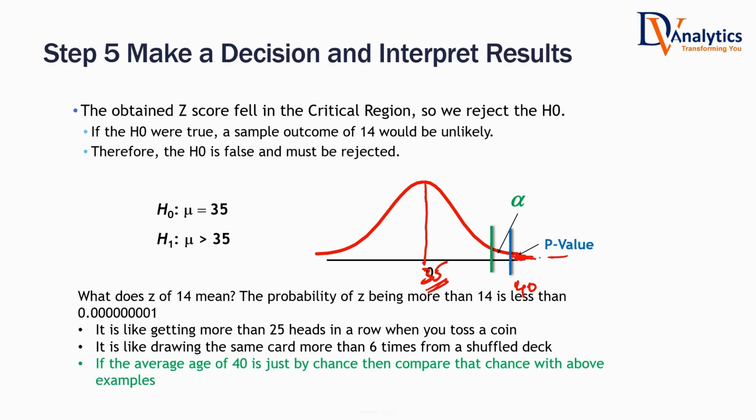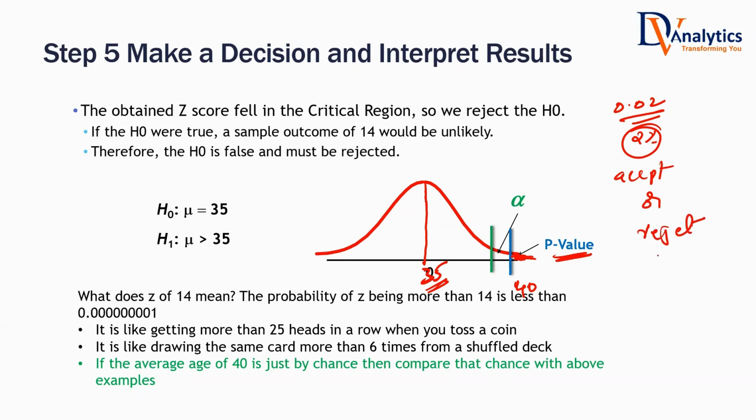What is p-value? Getting 40 or more than 40. Is it possible to get more than 40 also? Is there a probability? Yes. Think about it. So what is the probability that you get 40 or more than 40? But if that probability is very, very less, let us suppose the p-value is only 0.02, that means only 2% probability. Are you going to accept the null hypothesis or reject the null hypothesis?